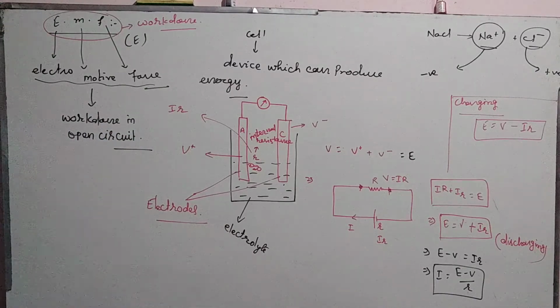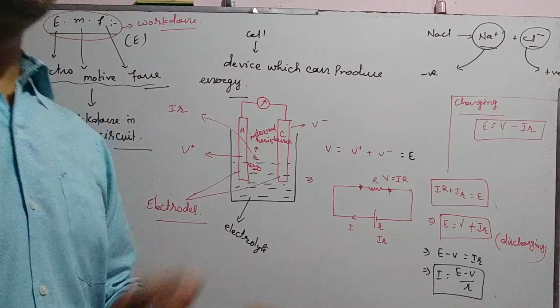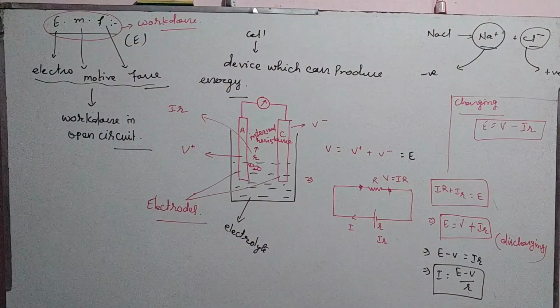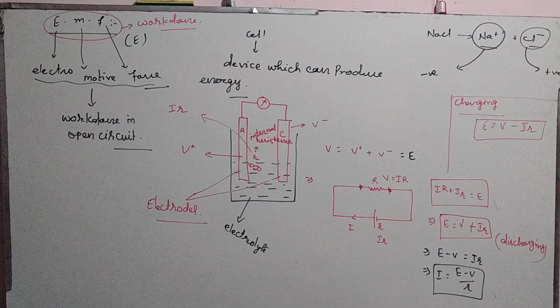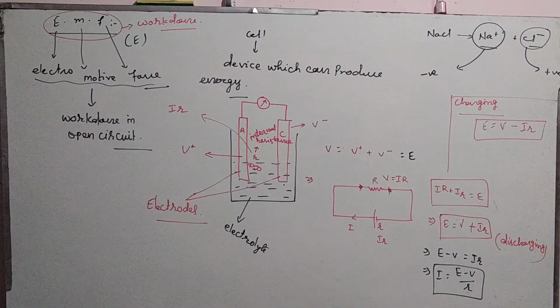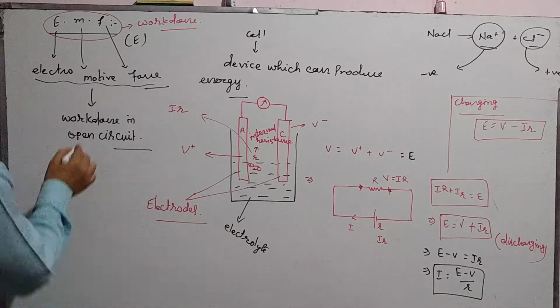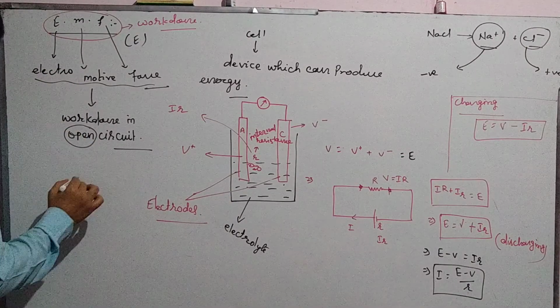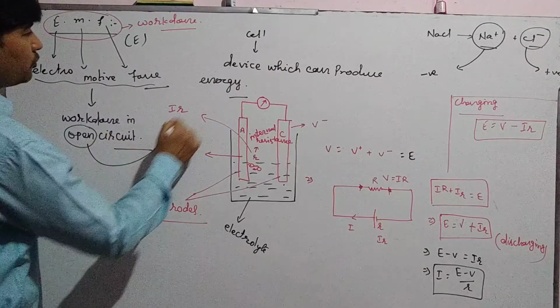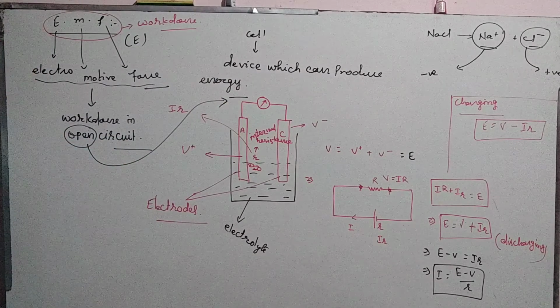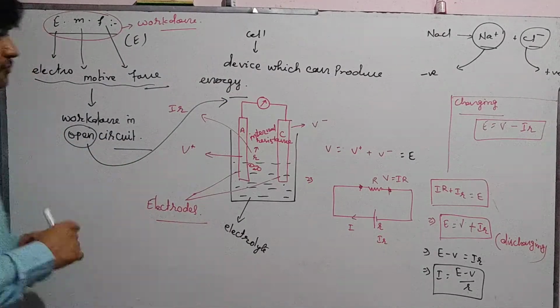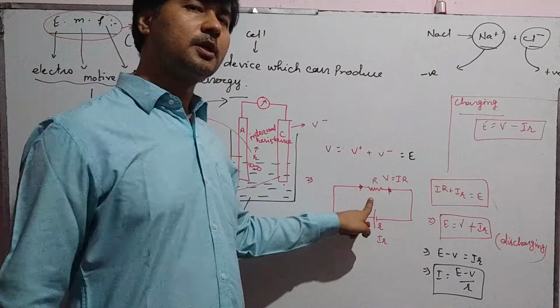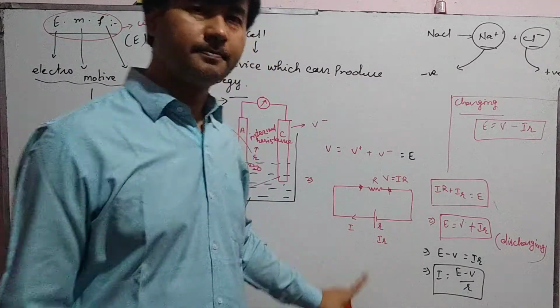Open circuit means there is no load connected with the cell. And what is potential difference? Work done in a closed circuit. Closed circuit means load is connected with the cell. Thank you.